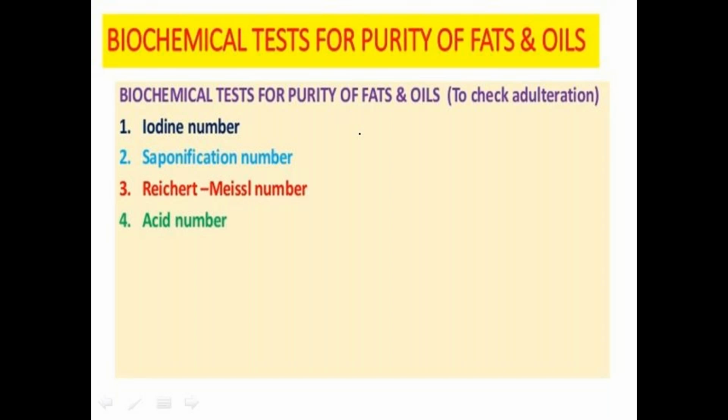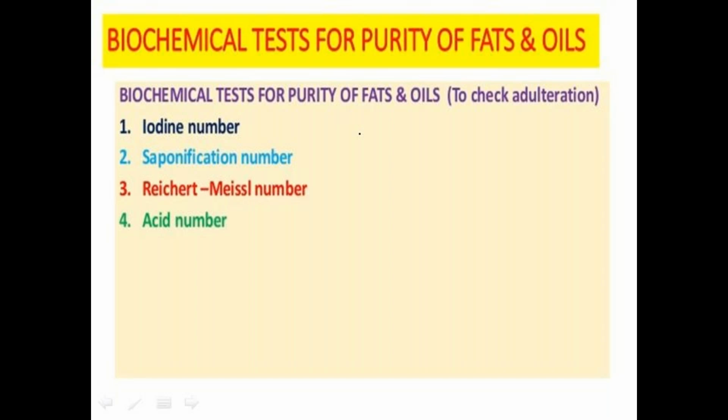Mainly four tests are used for checking the purity of fats and oils: iodine number, saponification number, Reichert-Meissl number, and acid number. For example, we use different vegetable oils, sunflower oil, palm oil, and coconut oil.